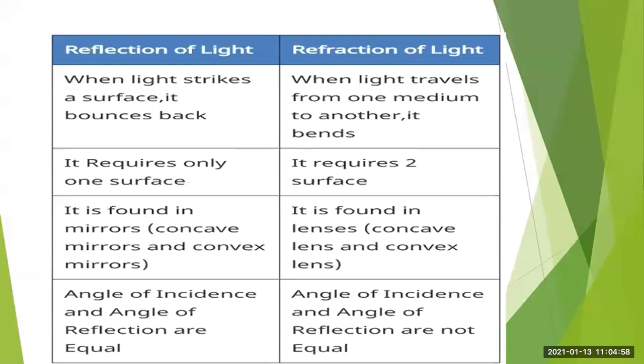Okay. Then reflection of light requires only one surface. Refraction of light requires two surfaces. Then reflection of light is found mostly in the mirrors. Here it is found mostly in the lenses. Then in reflection of light, the angle of incidence and angle of reflection are equal. And in the refraction, angle of incidence and angle of refraction are not equal. So these are some basic differences between the reflection of light and the refraction of light.